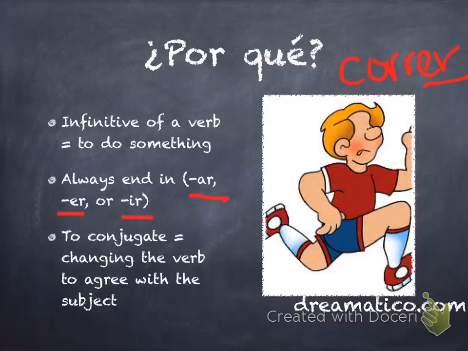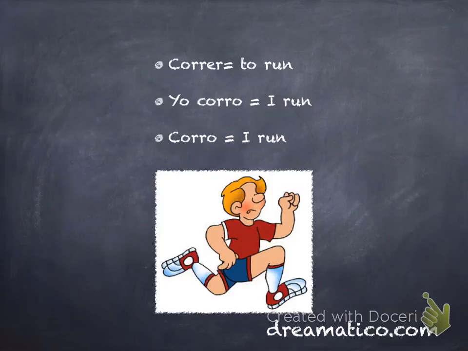Now, when we conjugate something, that means that we're going to change the verb to agree with the subject. That's how we can say, I run, you run, we run, they run, that type of thing. Otherwise, you're just saying to run each time. So let's take a look at an example. For correr, like I told you before, it means to run.